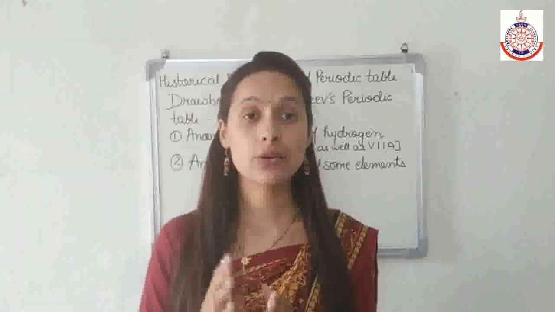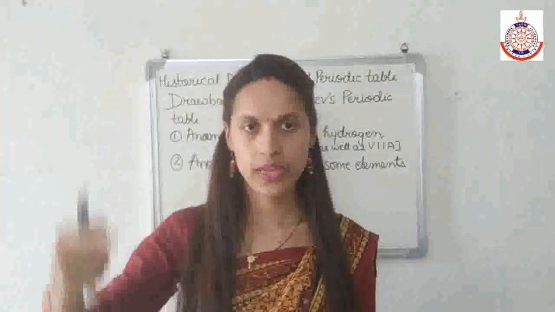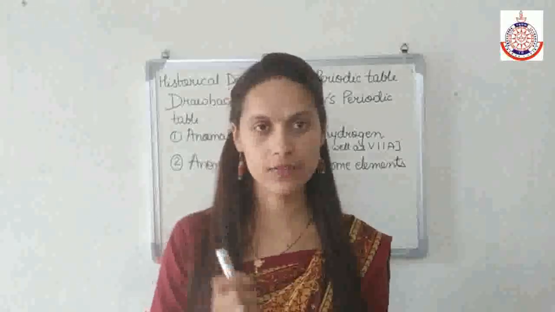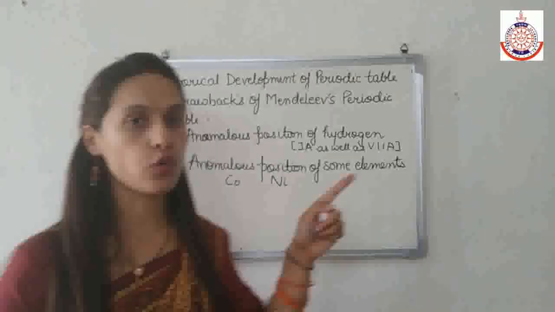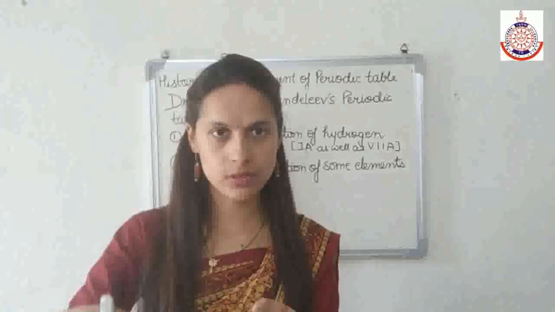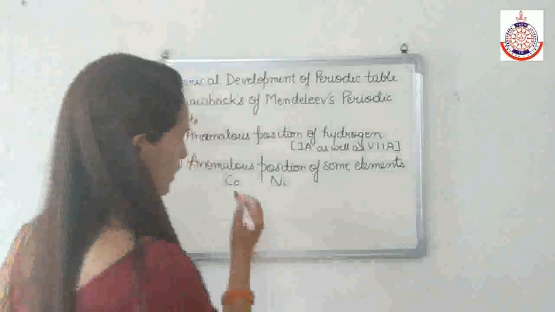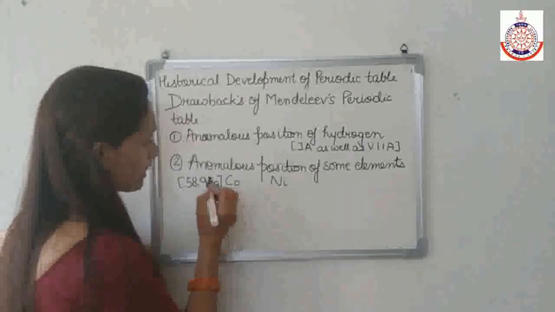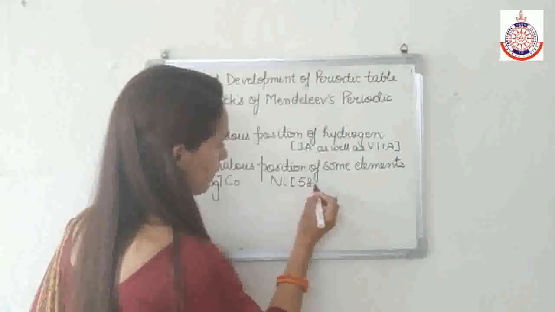But if we see cobalt and nickel in the 4th series, that is the horizontal row, and the 8th group. The atomic weight of cobalt is 58.93 gram and the atomic weight of nickel is 58.7 gram.